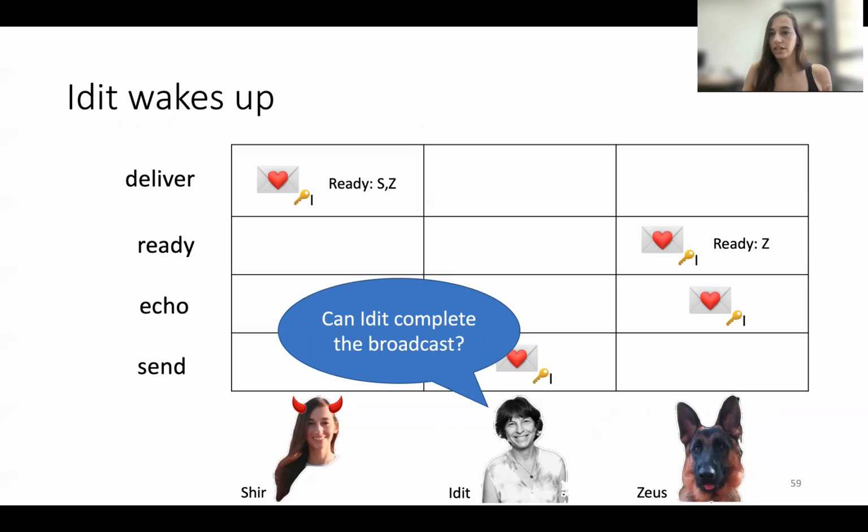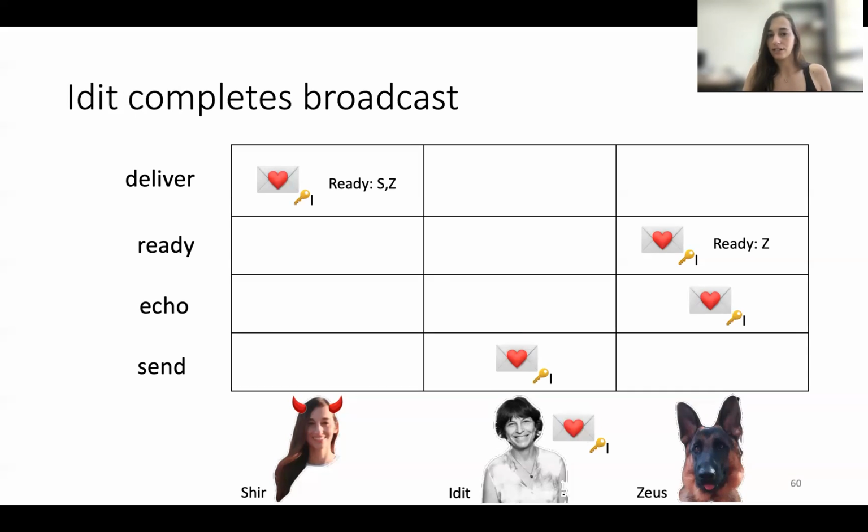So let's assume that she can. Okay, so there are 2f+1 ready signatures in some deliver. As we defined deliver before, she can take it home and deliver the message. So she completes the broadcast.